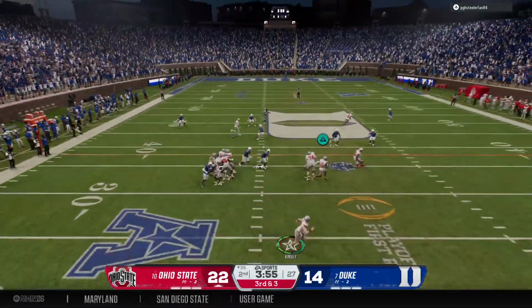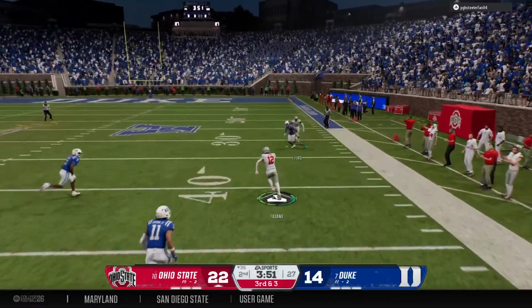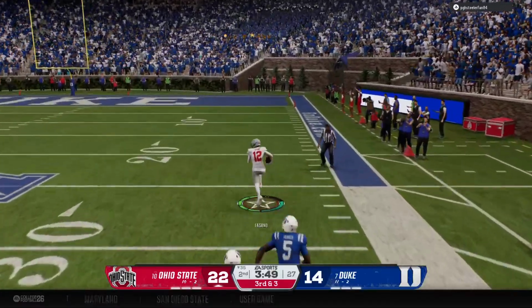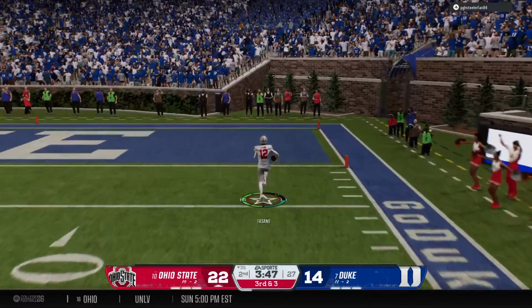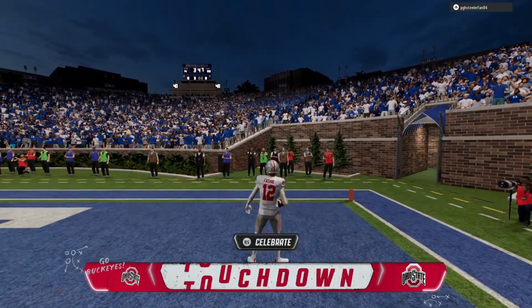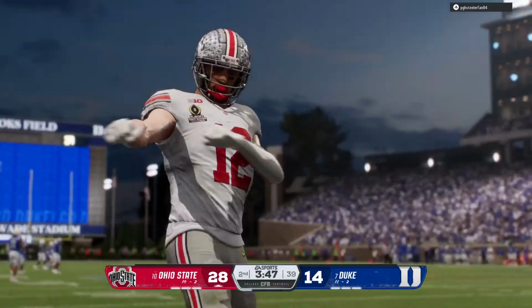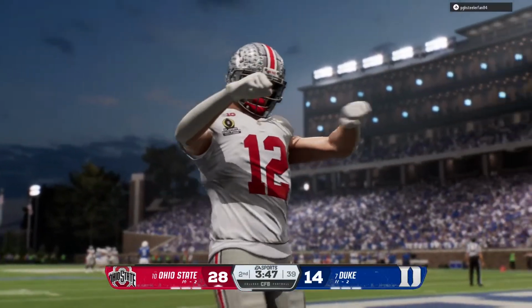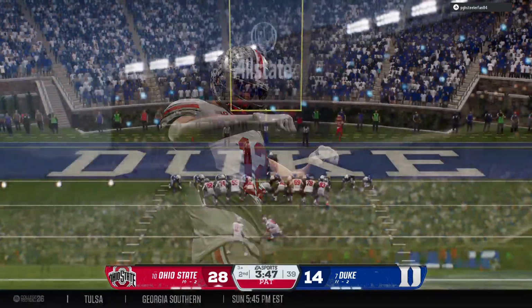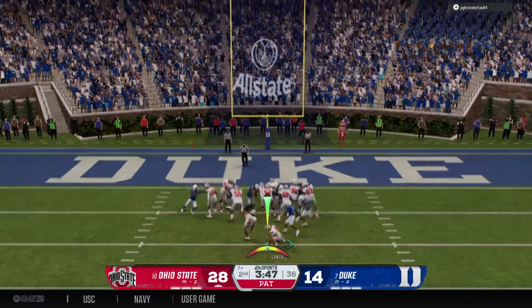Off the play fake, looking to throw the football. On the run, he'll let it go. Catch made, a lot of space now, and he breaks clear down the right side. It's a foot race all the way to the end zone. What a run. Touchdown, Buckeyes. That's what great teams do. Things are getting a little bit too close, so they go right down the field with just a few plays to put this game right back to having a comfortable lead.